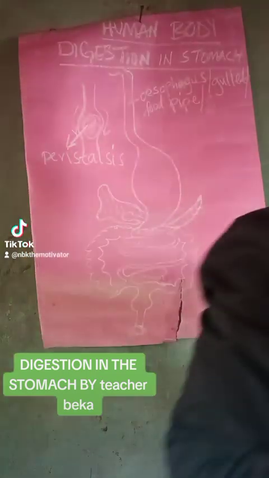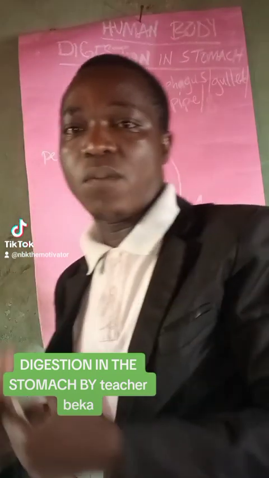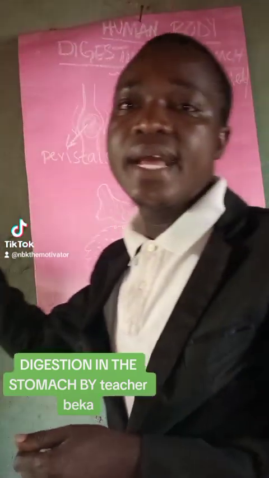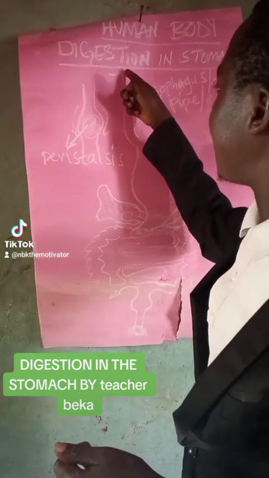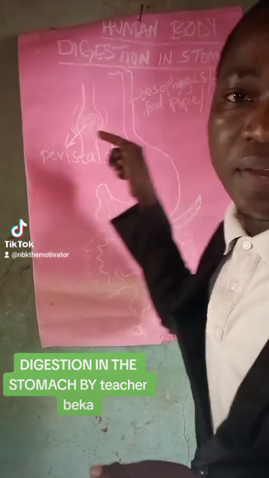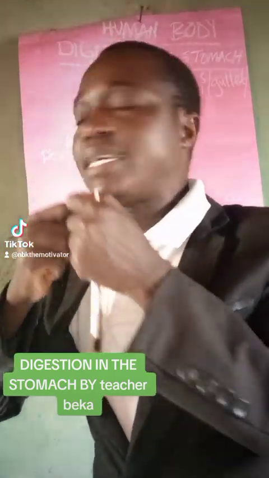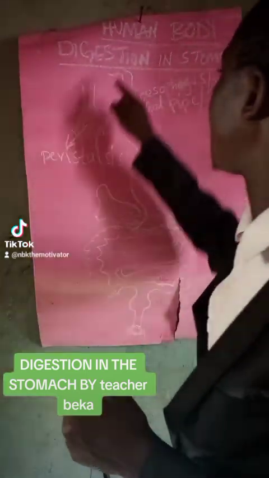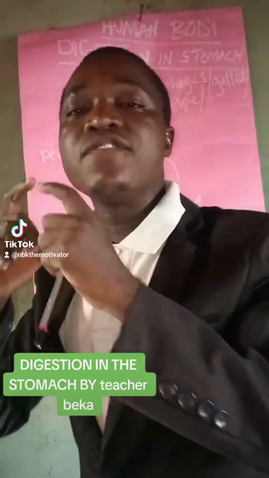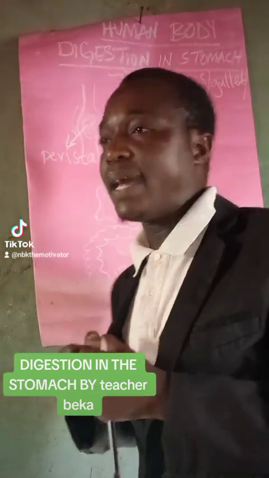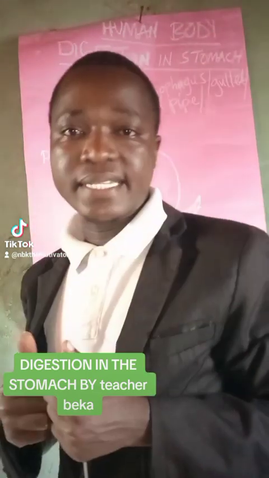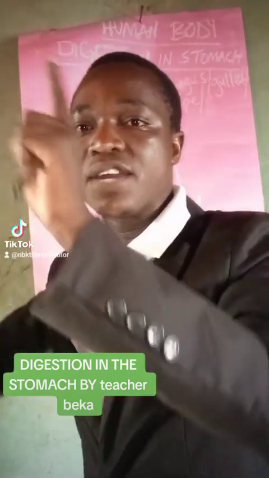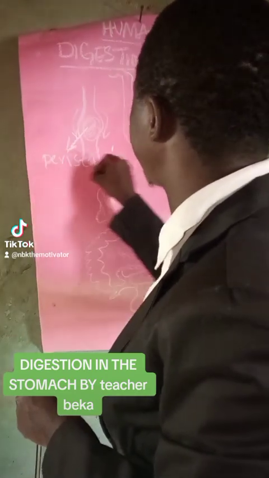Peristalsis is that wave-like movement of the boluses as they move along the esophagus to the stomach. Once the food is here, it will move into the stomach along the esophagus in a wave-like form. So peristalsis is the process whereby the boluses, or the food, move along the esophagus to the stomach in a wave-like form.